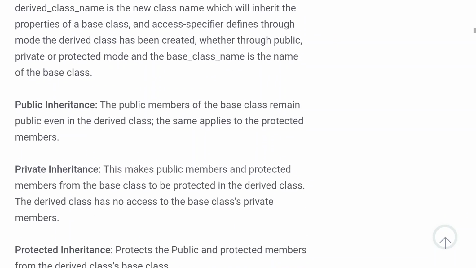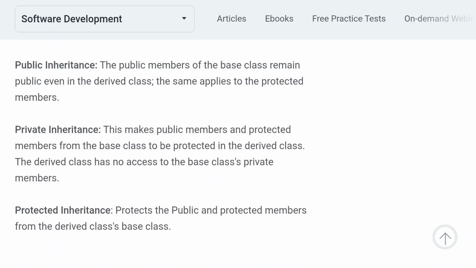Before entering into the parent class and child class, you should be aware of these three types of access specifiers: public, private, protected. If we give an attribute as public, the derived class can access the parent class attributes easily. If it is private, the derived class cannot access the private members of the base class.